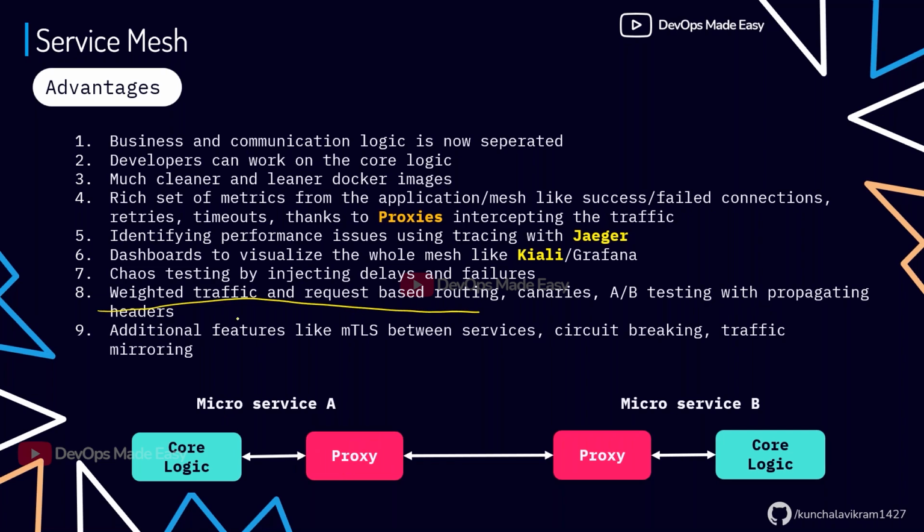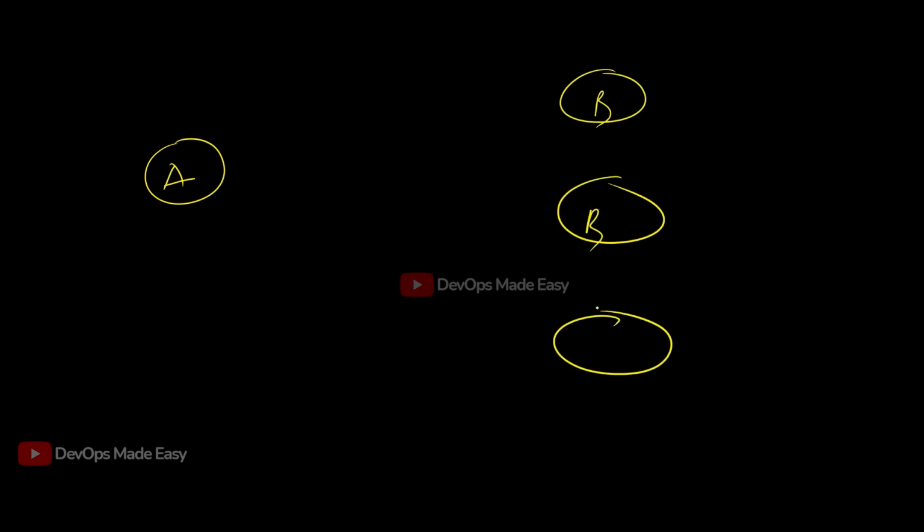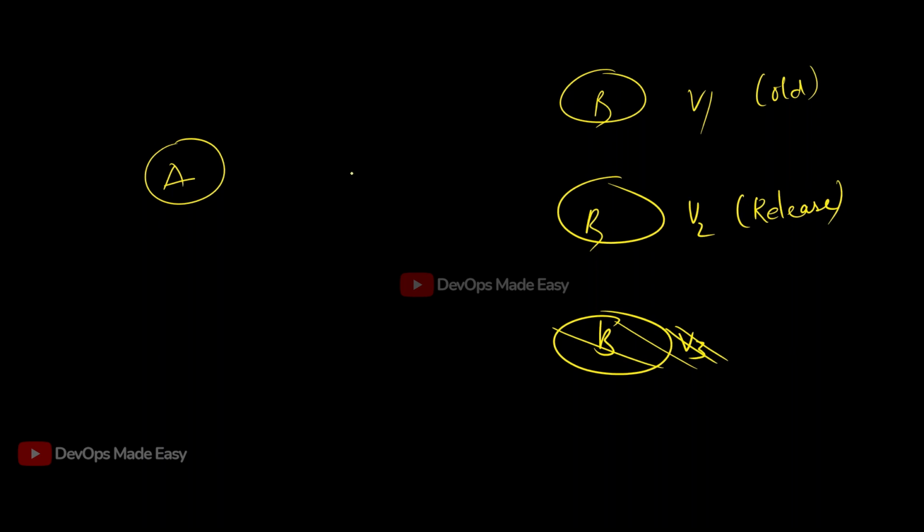The difference between weighted and request based traffic is this. Let's say there is only one version of microservice A, but there are multiple versions of microservice B, let's say V1, V2, and V3. In most cases there will be only two, so we'll consider only two. This is the old release and this is the new release which I want to test. So from A, I can direct 99% of the traffic to V1, and I want to test only 1% of the traffic to V2.